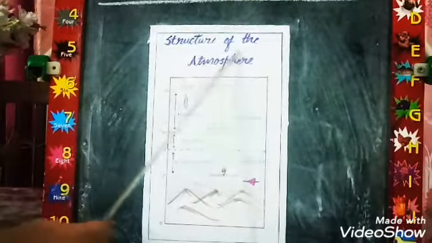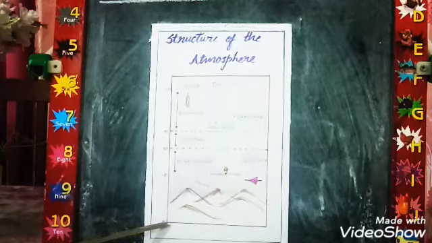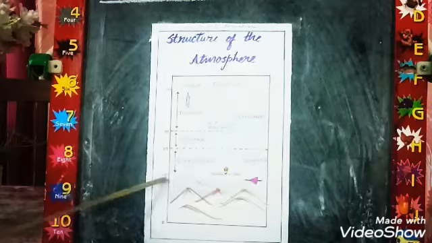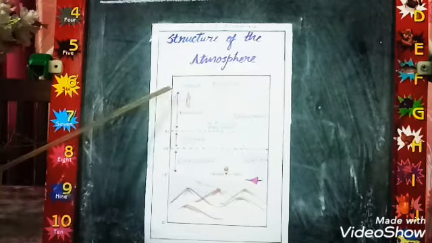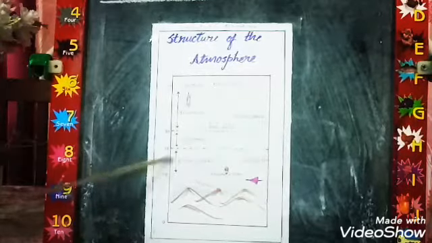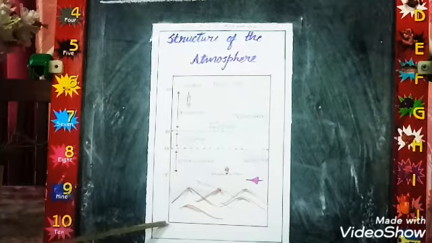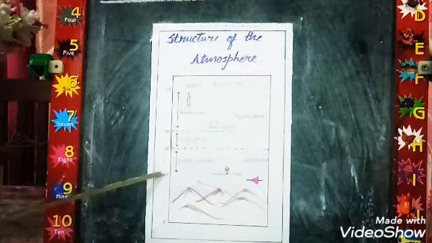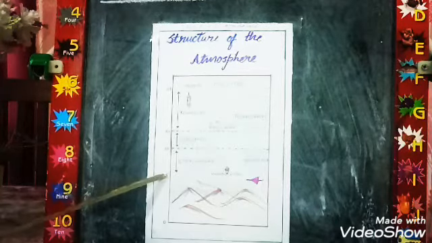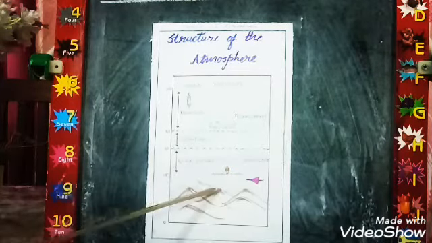Now see, this is the structure of the atmosphere. First of all, the layer heights are 15, 50, 80 and 450 kilometers. This height is measured from sea level. So the troposphere starts from sea level and extends to a height of 15 kilometers. Which layer is formed here? The troposphere layer is formed.